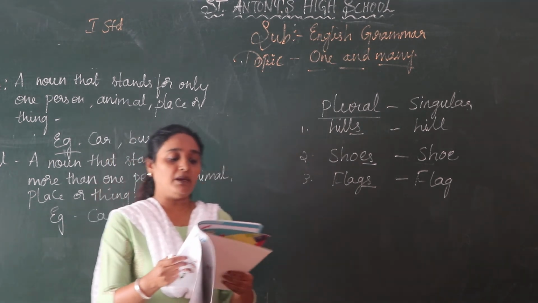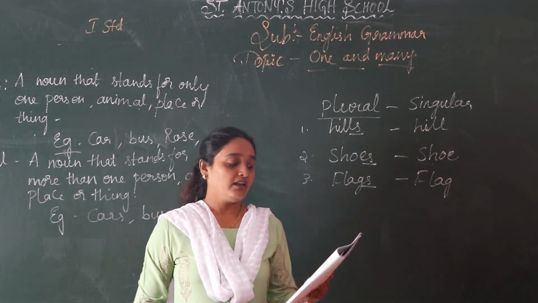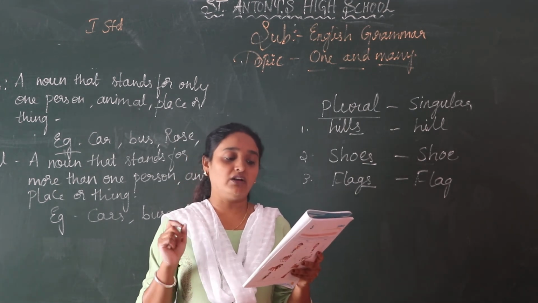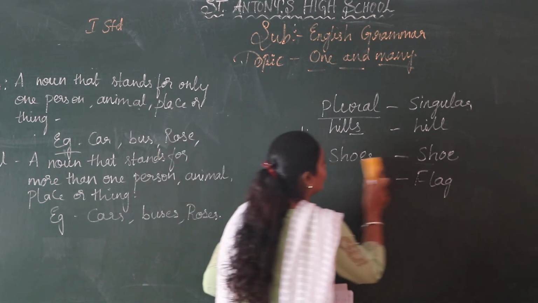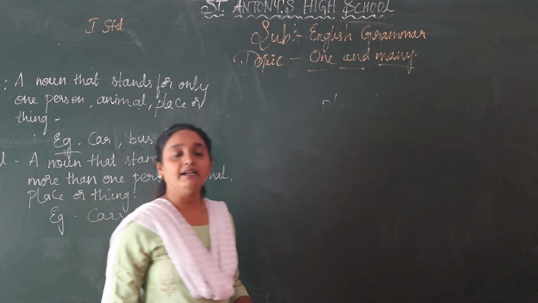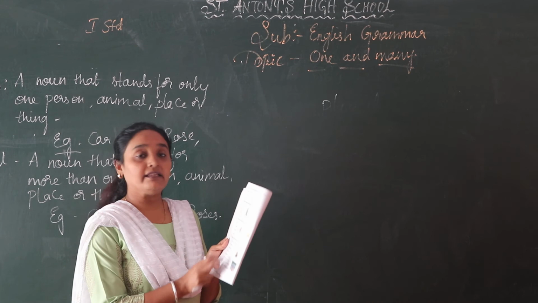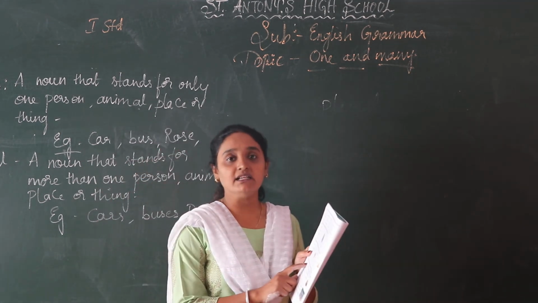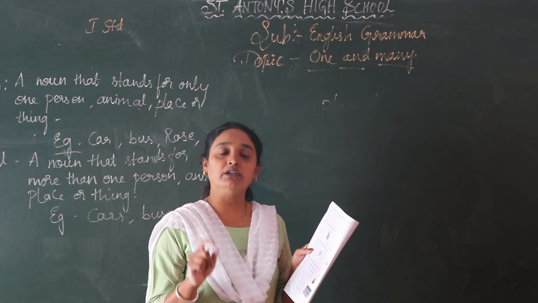Next, make many words from the noun in the box and fill in the blanks. Ravi got many dash on his birthday. So this is exercise D. You have to add s. In the bracket they have not added s, so it is not in the plural form. The answers in the bracket are in the singular form. So you have to select the correct answer and write it in plural form.